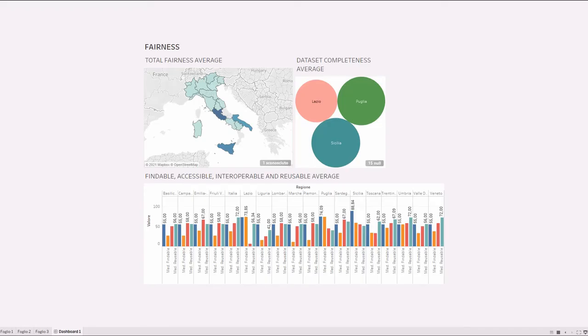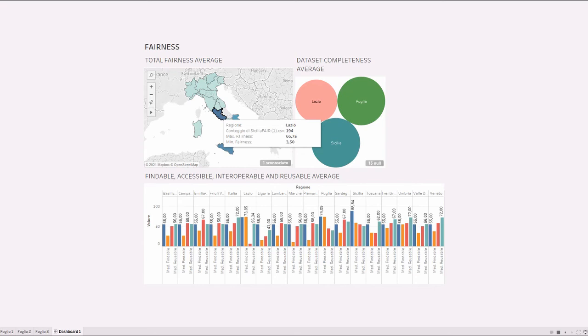In this dashboard relating to fairness, we wanted to show the fairness values of the dataset we have taken into consideration, especially as regards the regions of Lazio, Apulia and Sicily, which are the regions on which our study has focused most. In the first sheet, as we can see, we wanted to show the maximum and minimum on the total fairness calculated for each single region. Moreover, on the map it is possible to identify the count of the dataset for each region. As we can see, for the Lazio region we took into consideration 194 datasets.